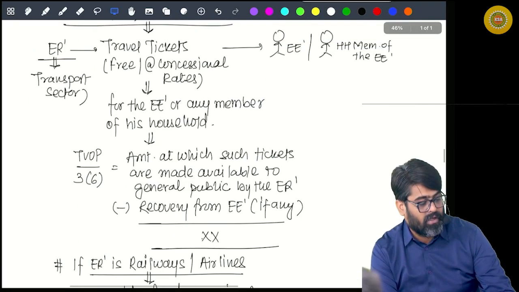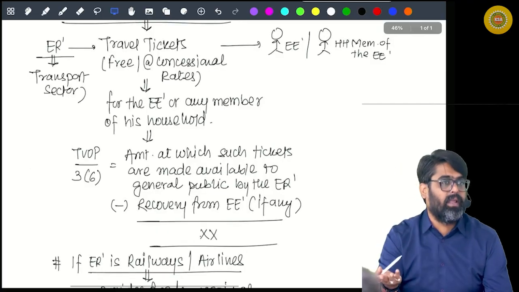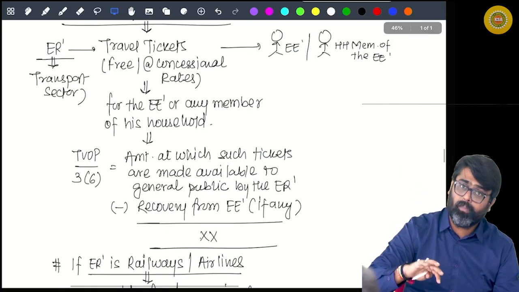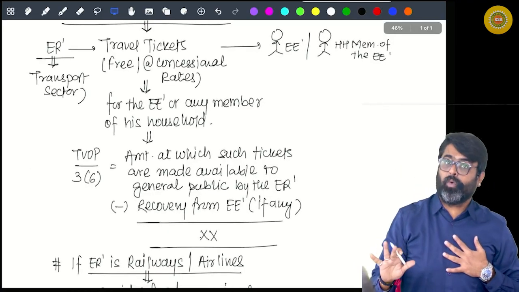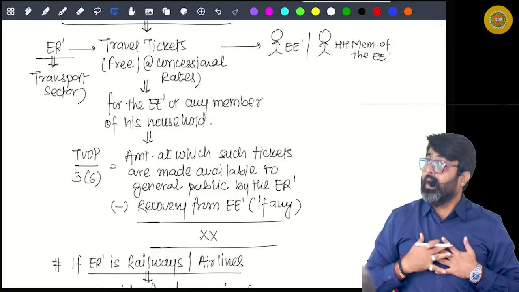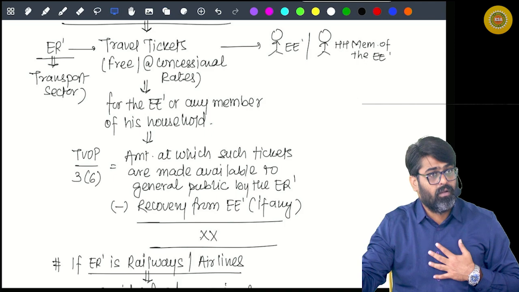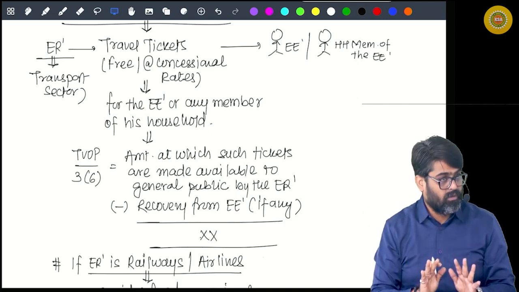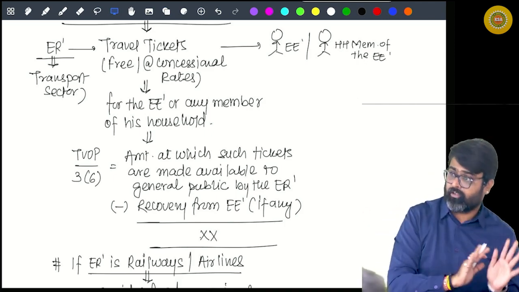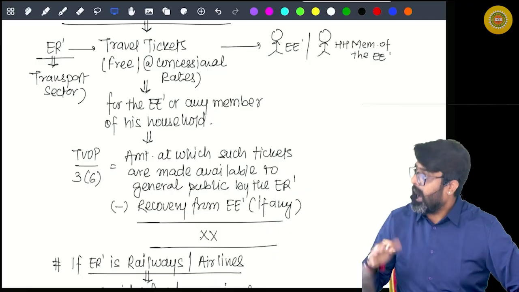Now some free or concessional tickets which are provided by the employer to the employee. So if the employer is in the transport sector and is providing free or concessional tickets to the employee, the value of those tickets, the value of that benefit, will be taxable in the hands of the employee. How much value?